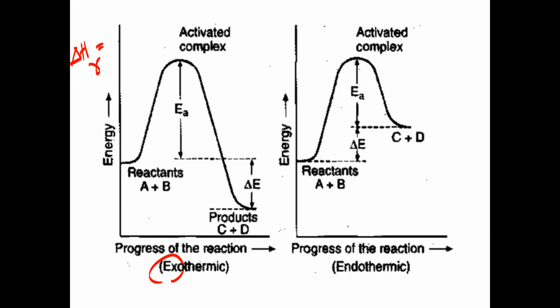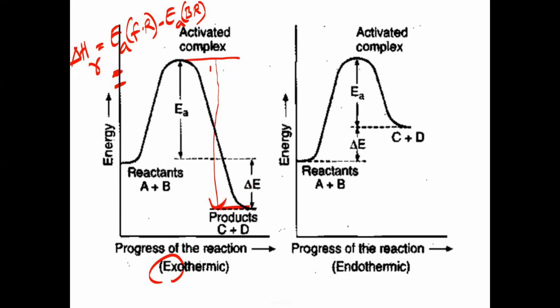Always the formula: activation energy of forward reaction minus activation energy of backward reaction. Is that clear? So now which is greater here? I told you earlier, we have written it here. From this point to this point, this is threshold energy.